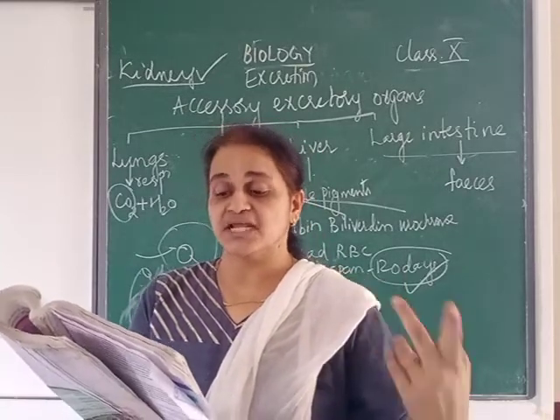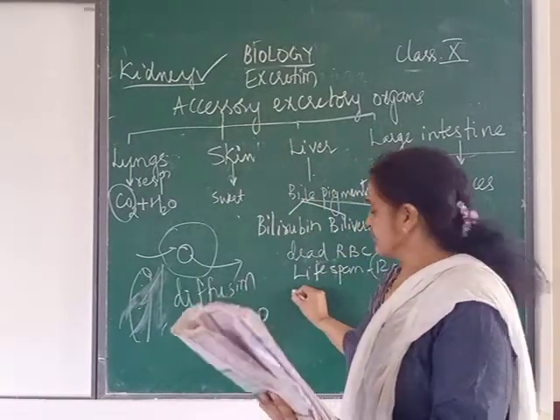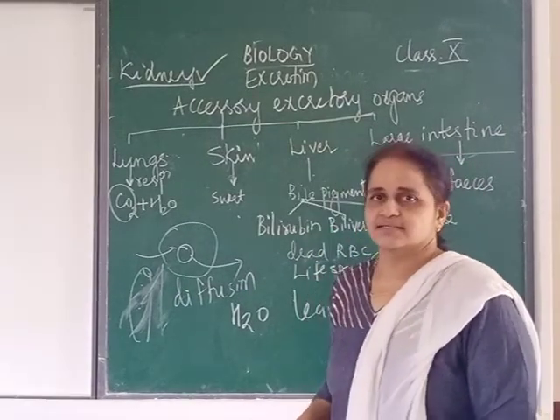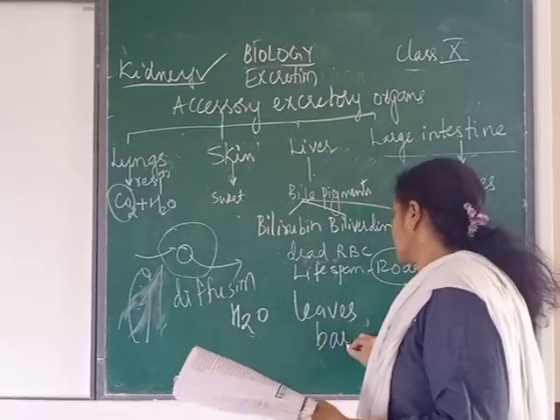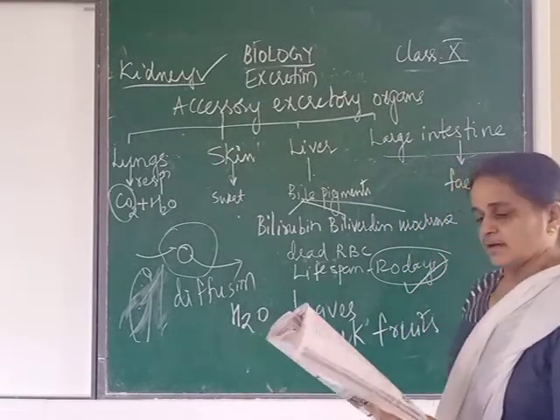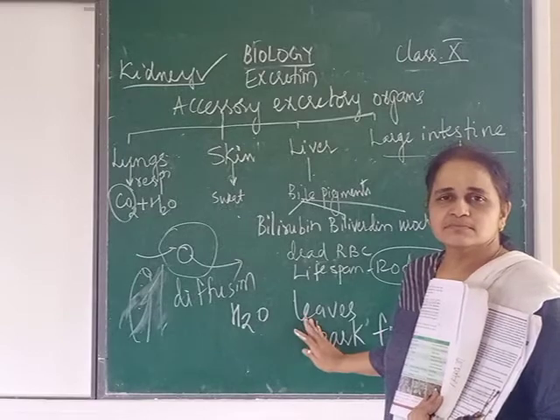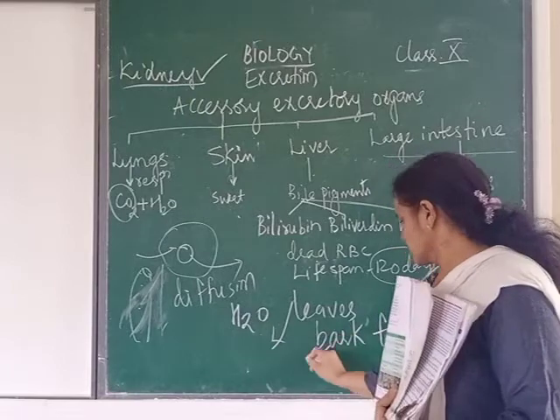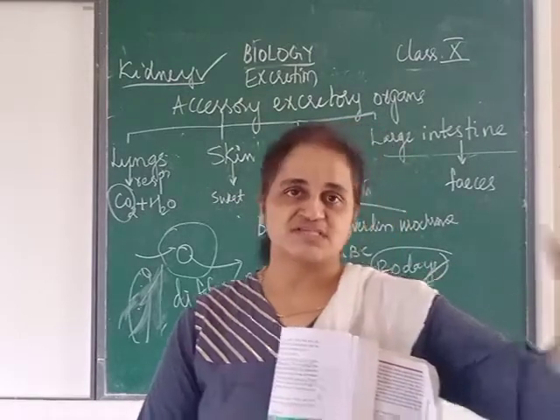Again, one more step is there, guttation. So what happens? Whatever waste products are there, it is stored in leaves. We are doing excretion in what? Plants. So whatever waste products are there, it is secreted in or stored in leaves, bark and fruits. And what will happen to this? These leaves get brown and fall off. Sometimes bark also, sometimes falling off of fruit. That means plants are getting rid of the waste.